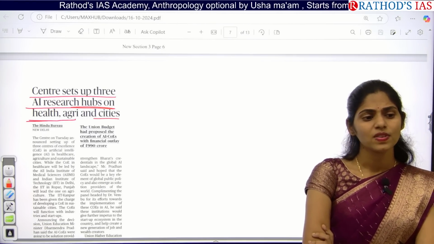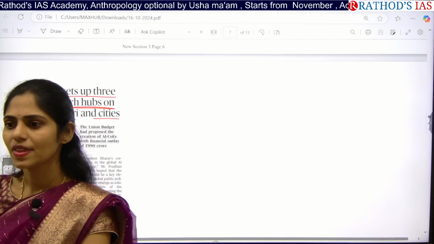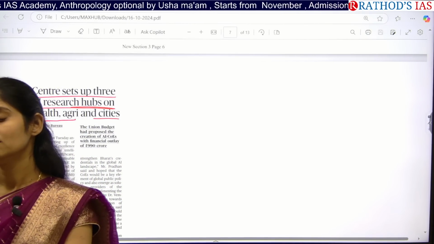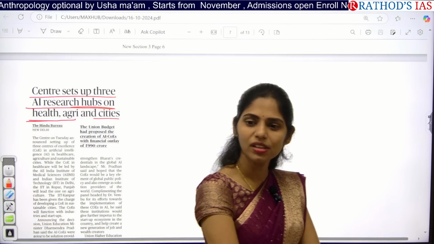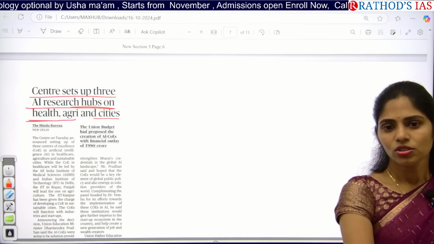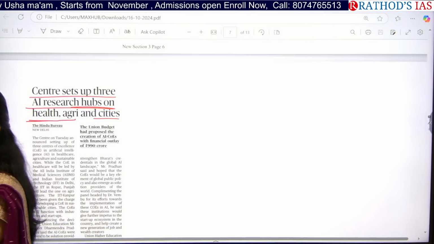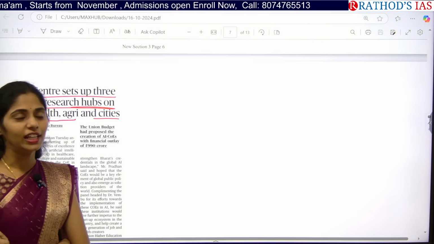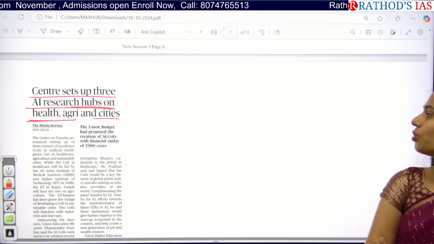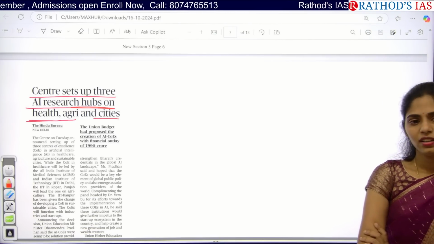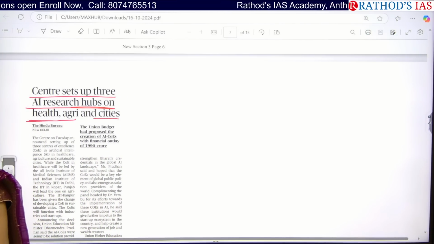Okay, early detection of diseases. Next, accessibility of health services. Okay, can you give some example? Recently, one article was in the news. Do you know this? An AI-based 24 by 7 healthcare medical practitioner in primary healthcare centers in villages. Can we connect that article here? Yes or no? Okay.